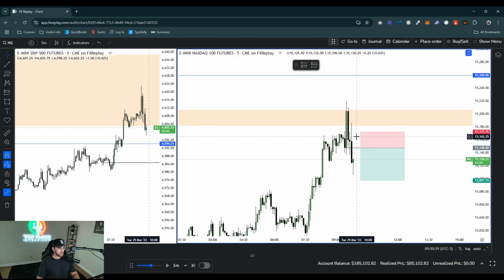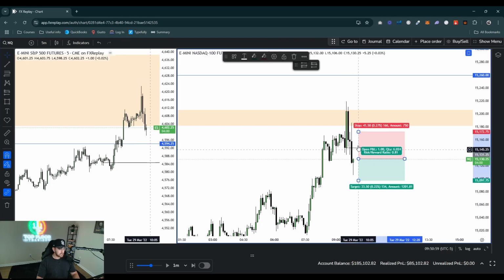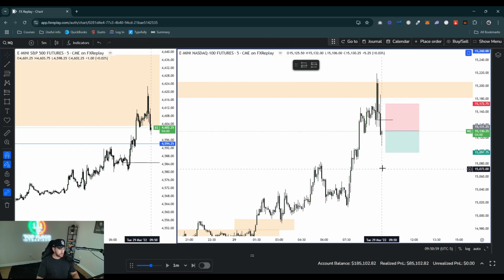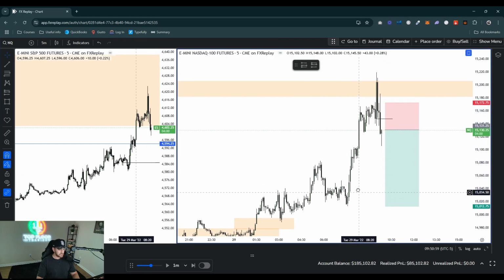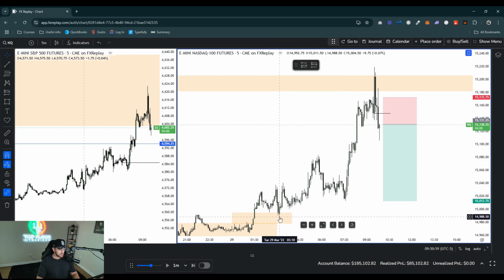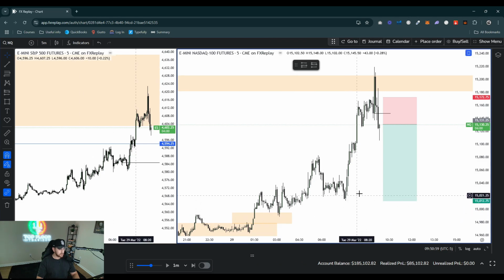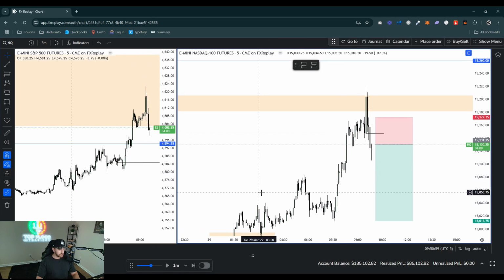It's really personal preference. You can do whatever you want. If it changes delivery and it isn't too far off from the CISD, you can always market enter. That's always what I tell people: if it ain't too far off, you can always market enter, right? So I'll go ahead and just aim for this low right here. Not necessarily the London low or the Asia low, just this swing low right here. Okay, so let's go ahead and do that.